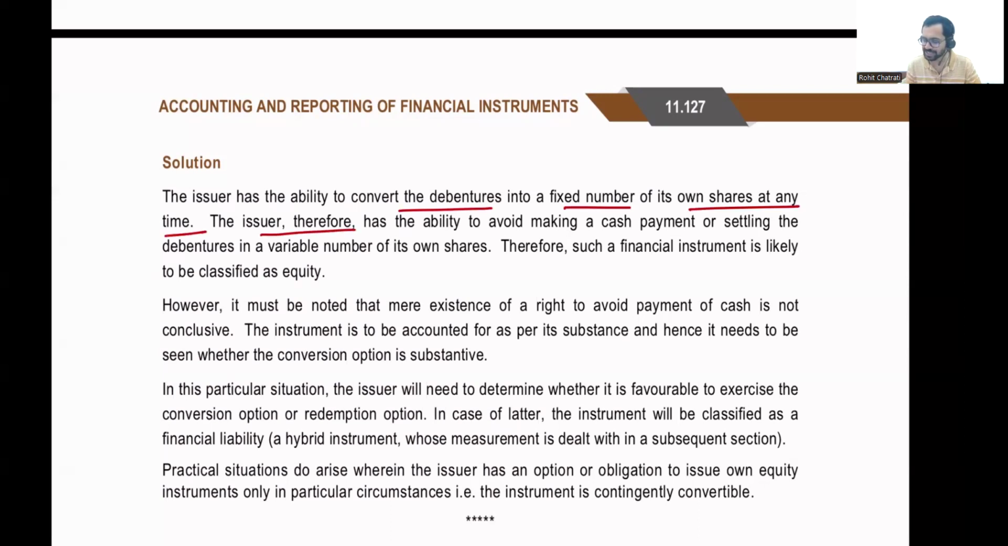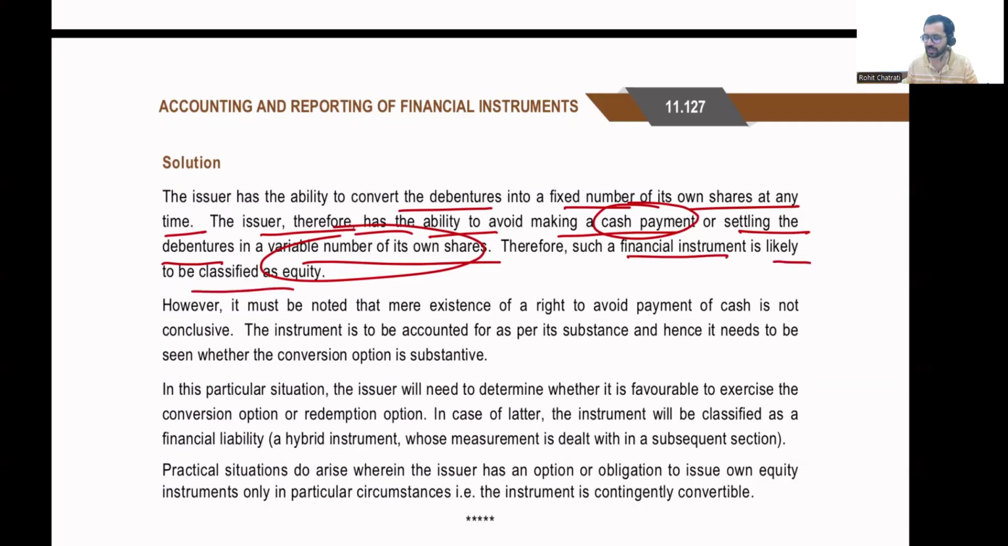The issuer therefore has the ability to avoid making a cash payment or settling the debentures in a variable number of its own shares. It does not have an obligation to either make a cash payment or to issue a variable number of equity shares. All right, it has the ability to avoid that. Therefore, such a financial instrument is likely to be classified as equity. I'm stressing on the word likely. Why is it likely to be classified as equity and not always going to be classified as equity?